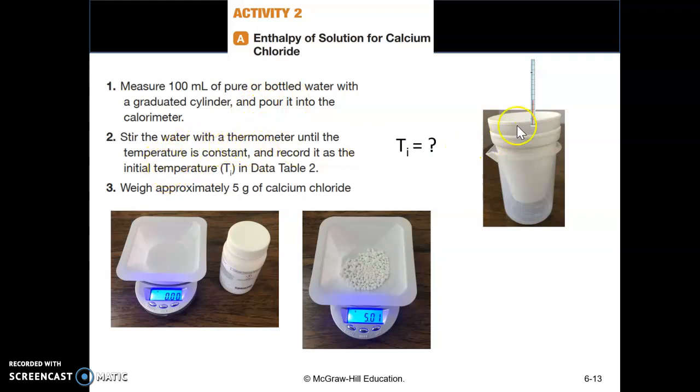Stir the water with a thermometer until the temperature is constant and record the reading as the initial temperature in data table 2. Then you can weigh the calcium chloride using a balance. Don't forget to tare it before you pour any calcium chloride into the weighing boat. It's hard to measure exactly 5 grams, so it's okay if you get 5.01 or 4.99, as long as the amount is not too much or too little.